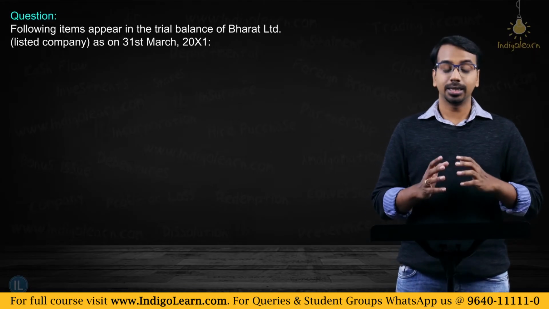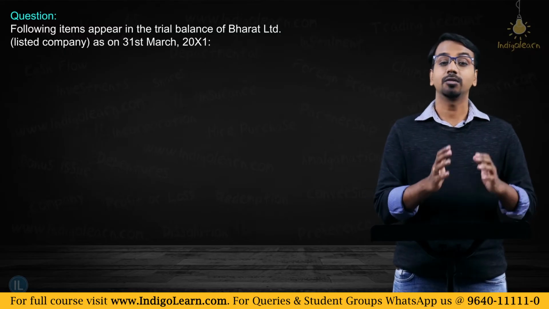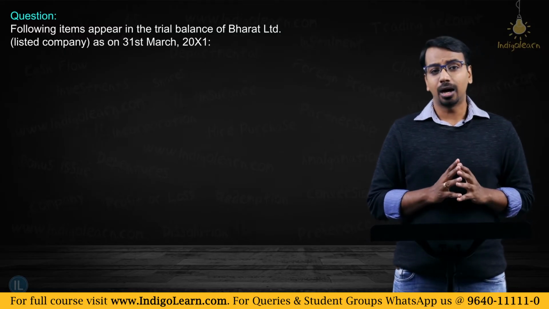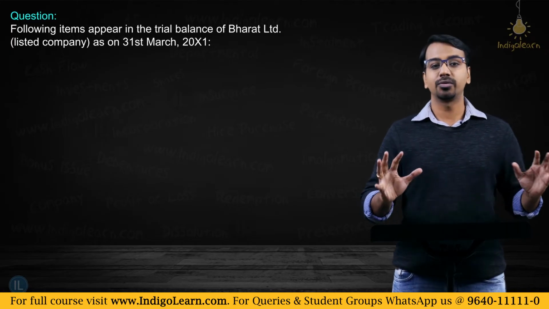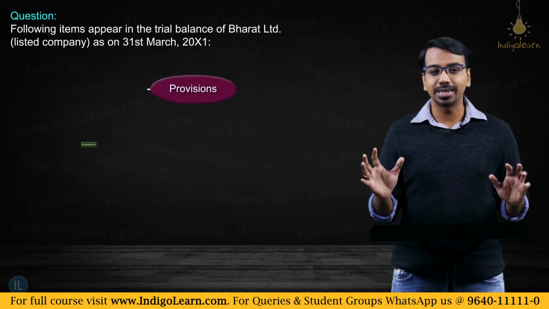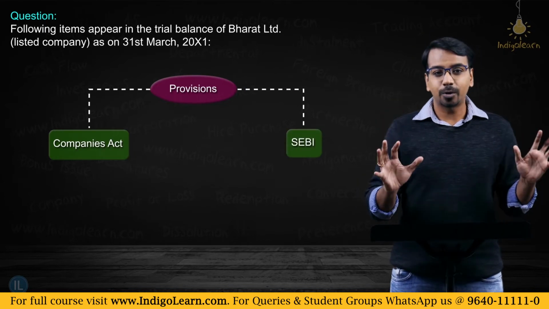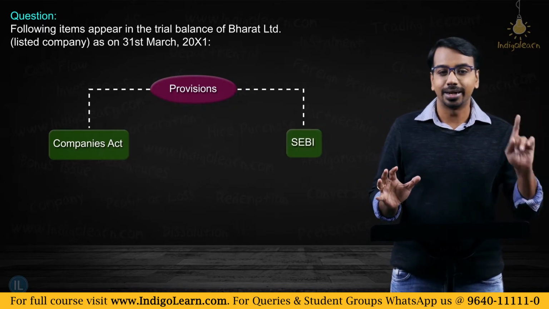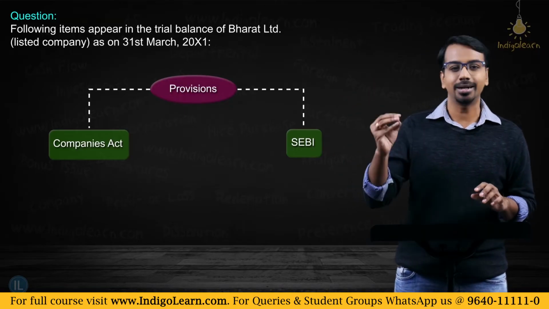Following items appear in the trial balance of Bharat Limited as on 31st of March of year 1. Now, why have they specifically given a listed company? Now friends, we have discussed the provisions of Companies Act, we have discussed the provisions of SEBI. SEBI provisions are applicable only to the listed entities, whereas Companies Act provisions are applicable to both listed and unlisted entities.